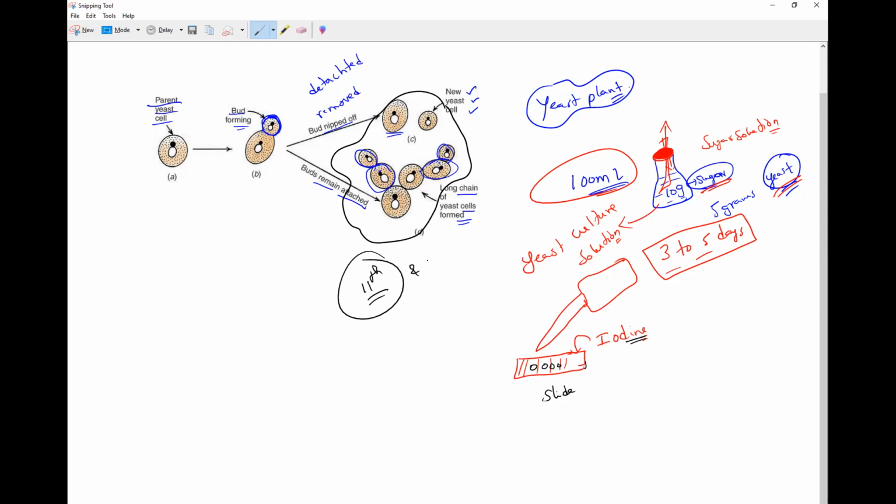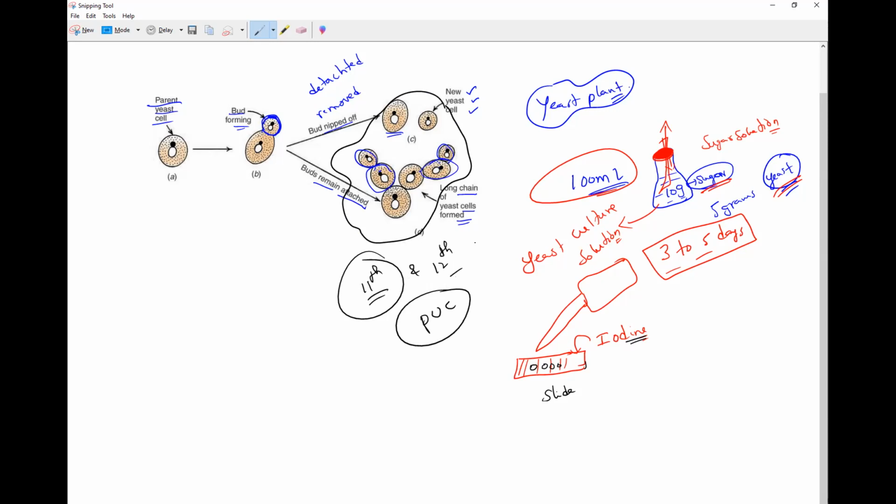Even in our PUC, pre-university courses, when we were studying, we used to see this. This is one of the biology labs in 11 and 12. We need to see the proper bud formation in the yeast cells. We can notice the long chains formation and all.